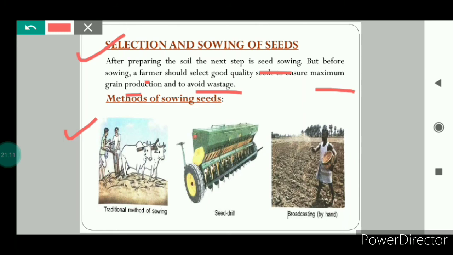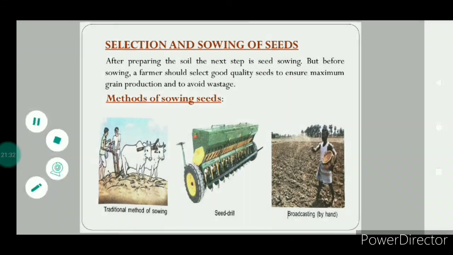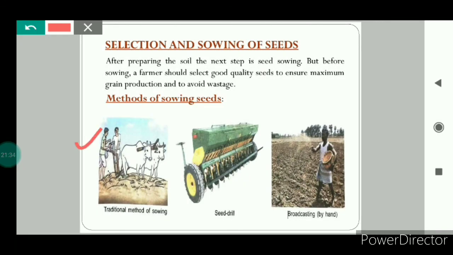Now we will discuss the methods of sowing seed. Here you can see some tools have been shown that are used for sowing seeds. This is a traditional tool. This is a seed drill, and this is the method of broadcasting. So first let us discuss the traditional tool that used to be used in the previous time.